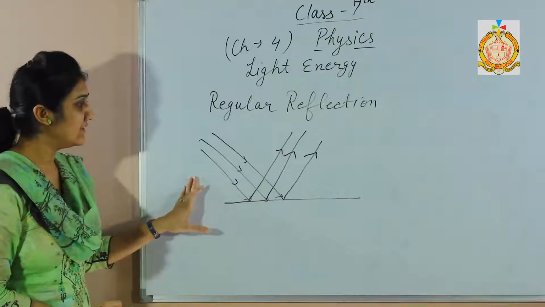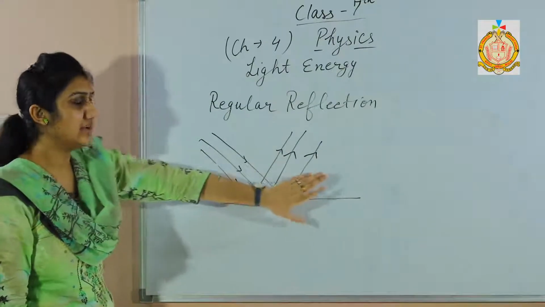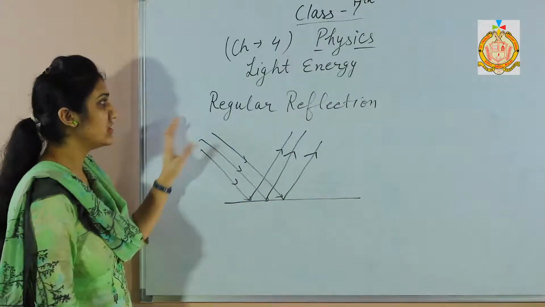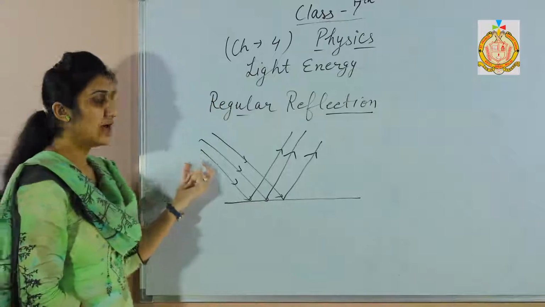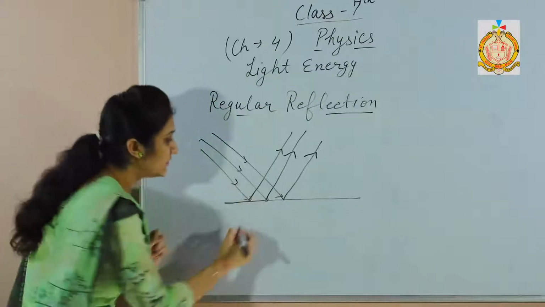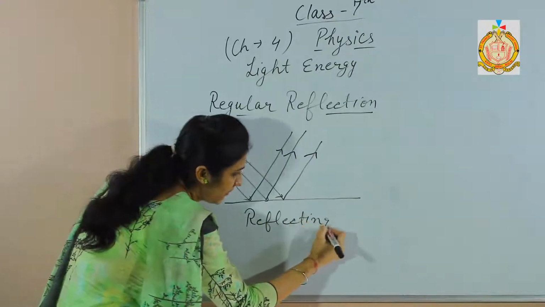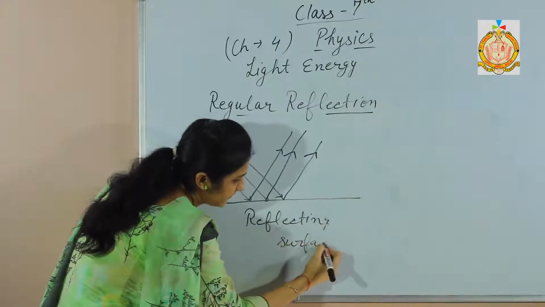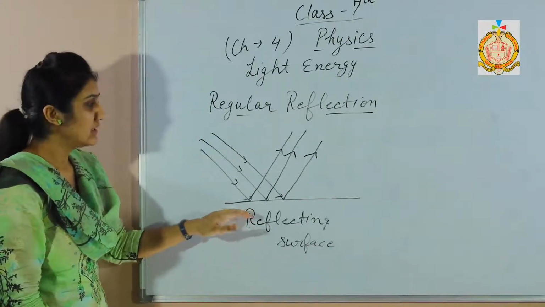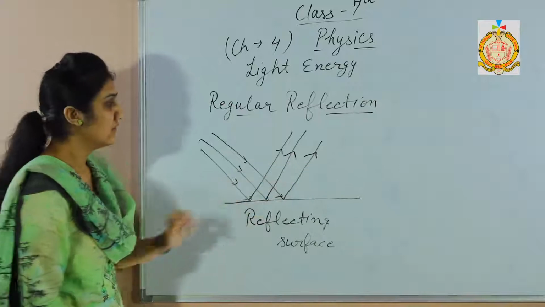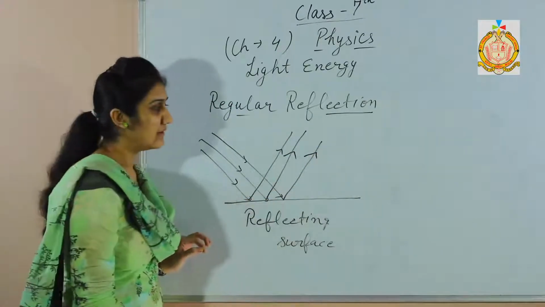These are the incident rays. If the incident rays are parallel and the reflected rays are also parallel, then the reflection is regular reflection. When parallel rays of light strike this reflecting surface, they reflect back, and the reflected rays are also parallel.